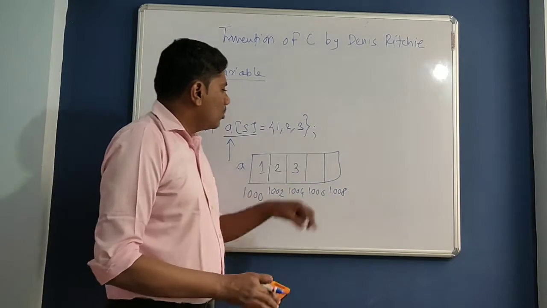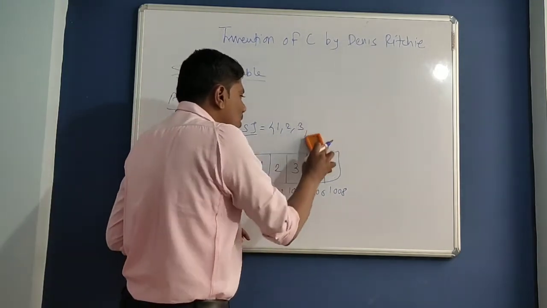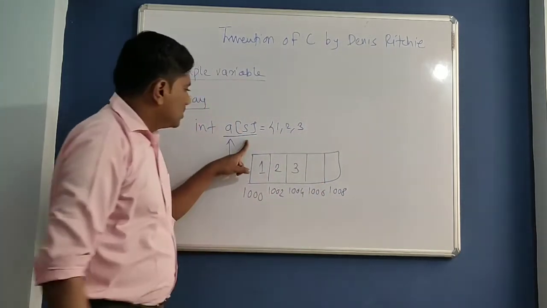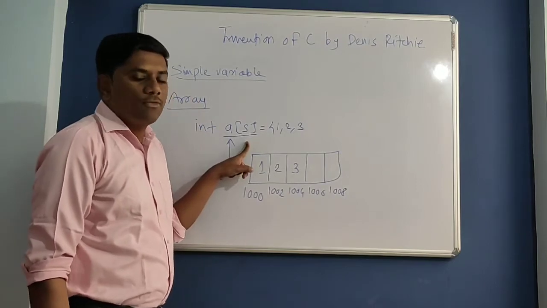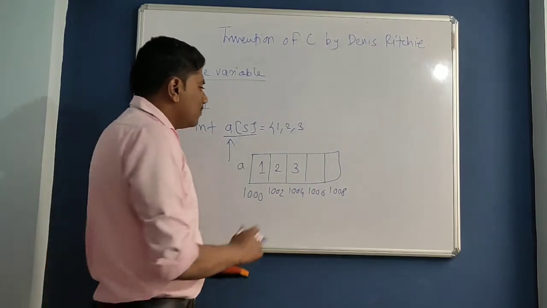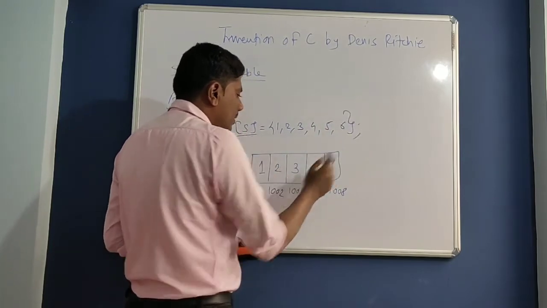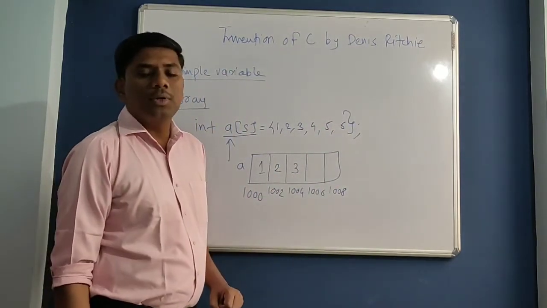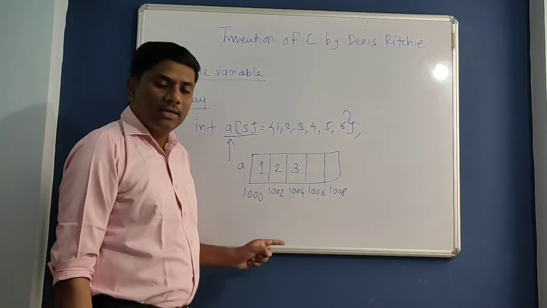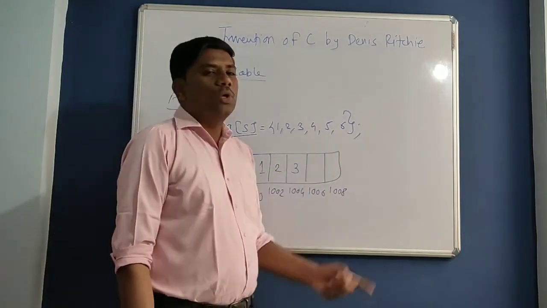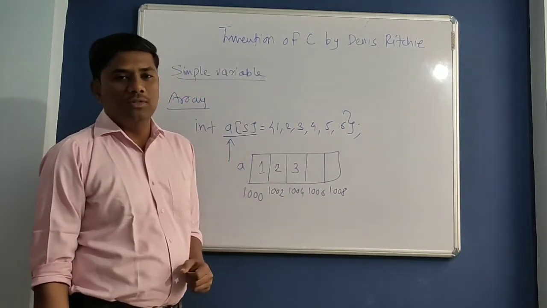Getting? And one more point: as you have declared the size of the array as 5, the compiler will reserve 10 bytes for your array. In that case also, you can't store more than 5 values.